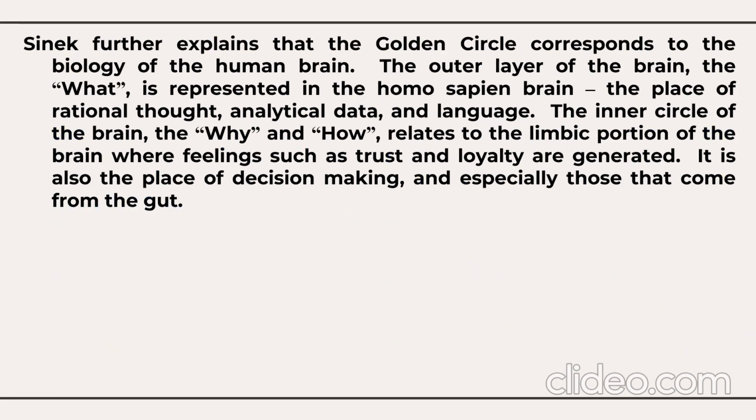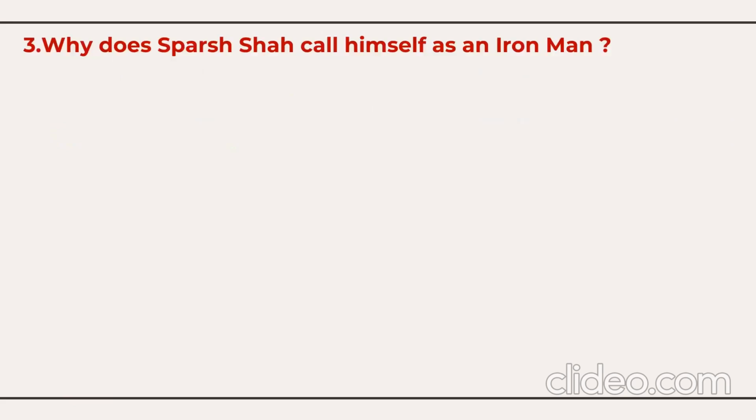Sinek further explains that the golden circle corresponds to the biology of the human brain. The outer layer of the brain, the what, is represented in the Homo sapien brain, the place of rational thought, analytical data, and language. The inner circle of the brain, the why and how, relates to the limbic portion of the brain where feelings such as trust and loyalty are generated. It is also the place of decision making, and especially those that come from the gut.